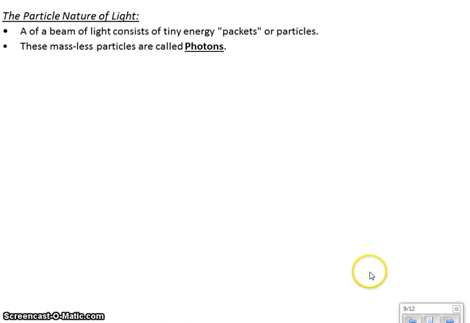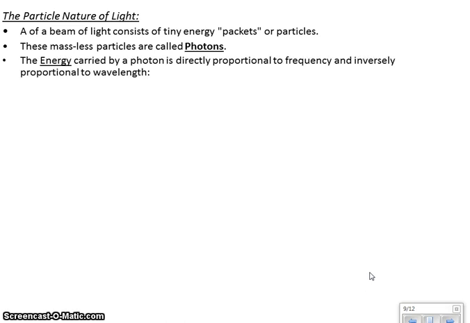Now, it turns out that the energy carried by a photon depends on the wave property, the frequency of the photon, but also on the wavelength. Since those two things are inversely related, the energy depends directly on the frequency, meaning high frequency is high energy, but it's also inversely proportional to wavelength. So if you have a big wavelength, you have small energy.